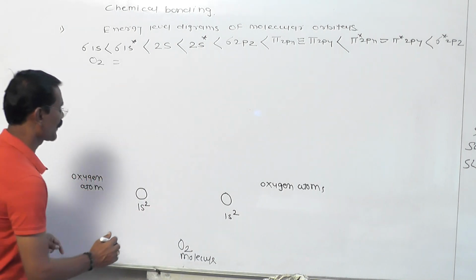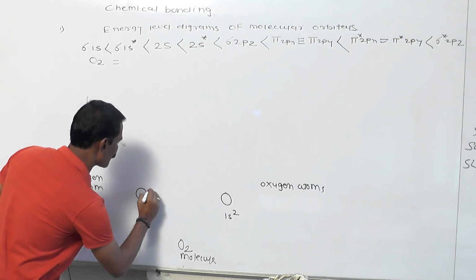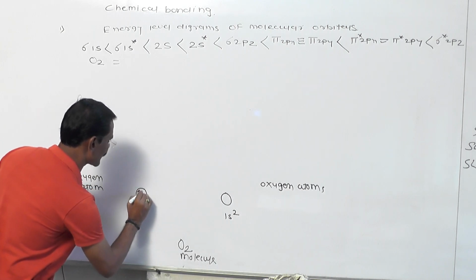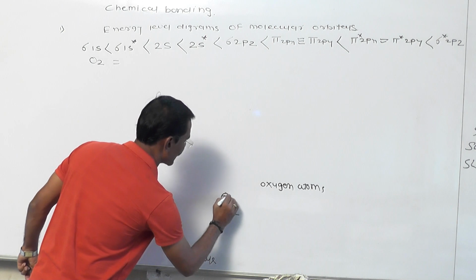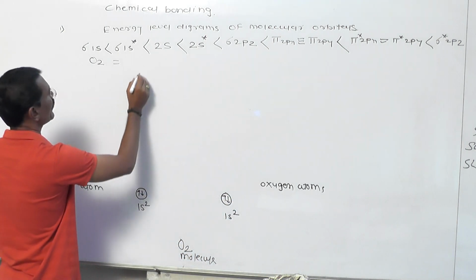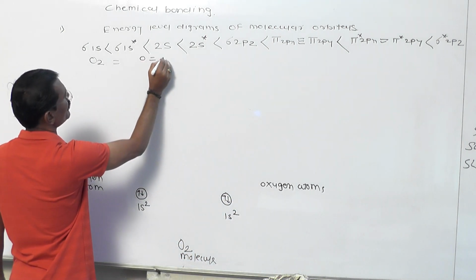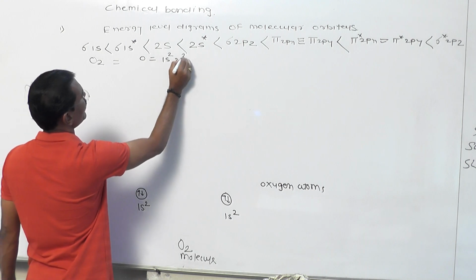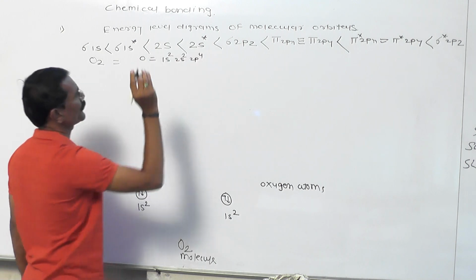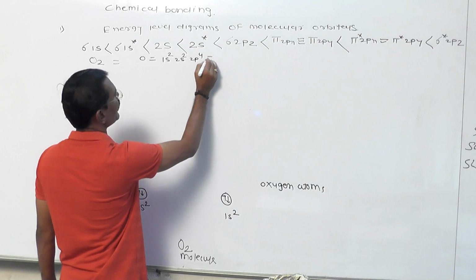Okay. Now what happened here? These two oxygen atoms are overlapped on each other, because 1s2 contains 2 electrons. This also contains 2 electrons, because the electronic configuration of the oxygen atom is 1s2, then 2s2, then 2p4. So in this 2p4 we fill it in this way.